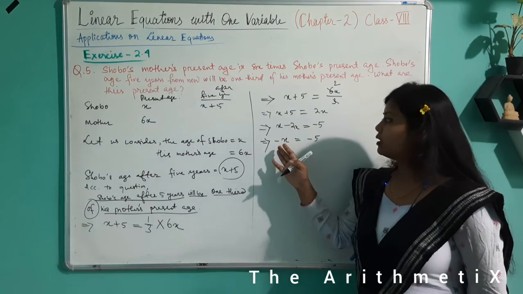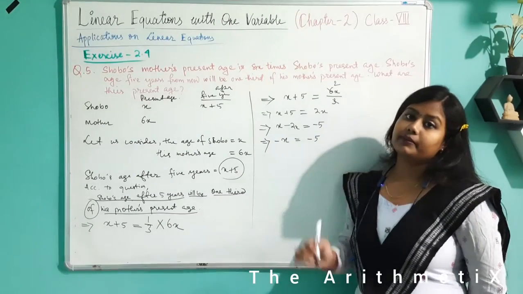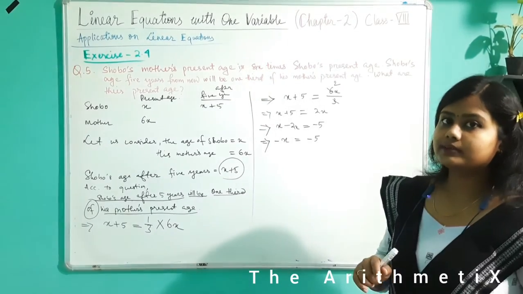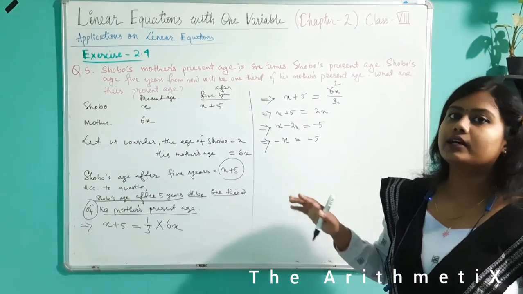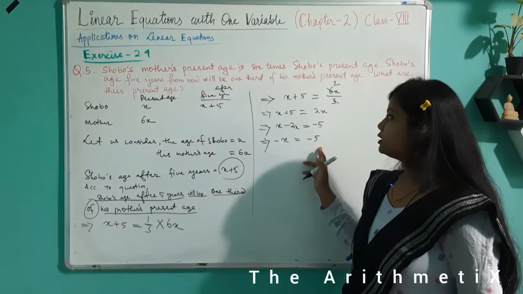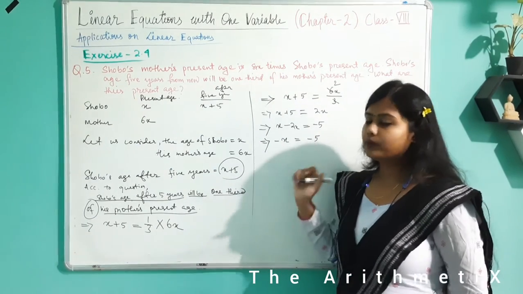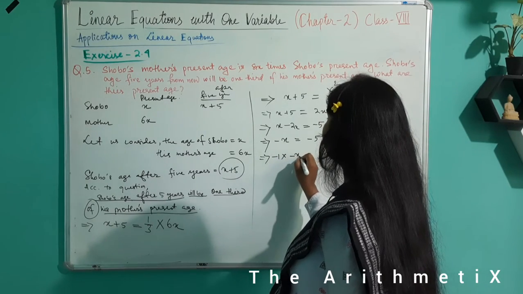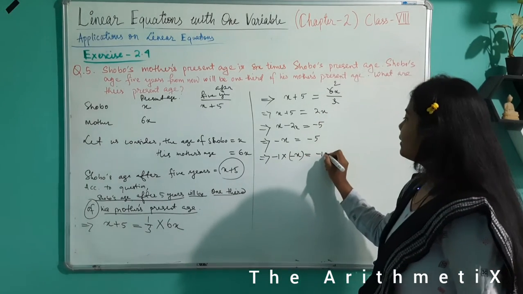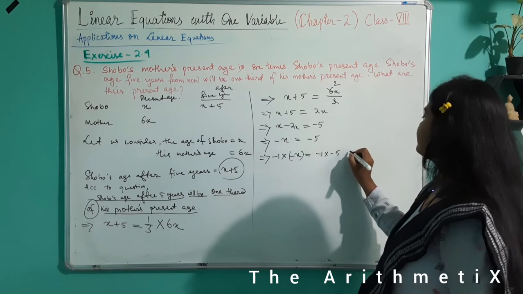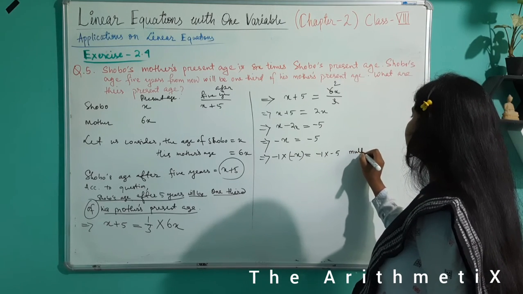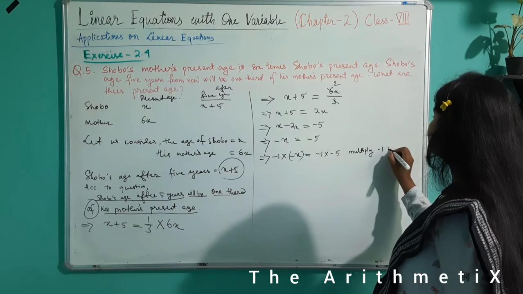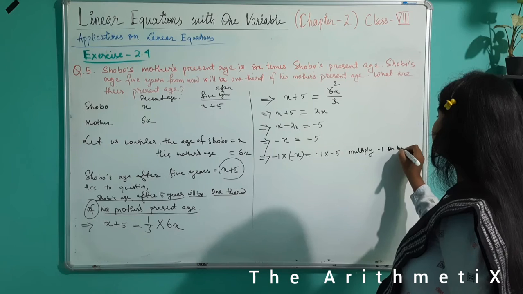Here we got the result of minus x, but we require the value of x only. So let us multiply minus 1 on both sides in order to make x positive. Minus 1 into minus x equals minus 1 into minus 5. Multiply minus 1 on both the sides.